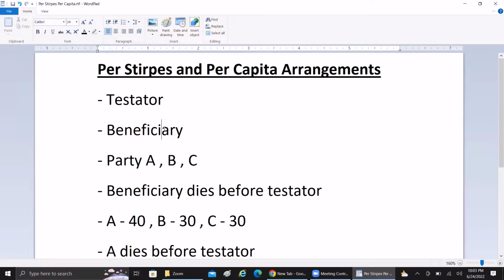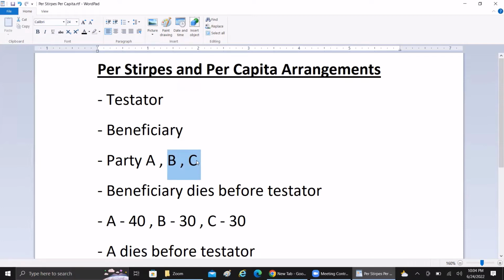In our example, 40, 30, 30 are the shares given for A, B, C. When A dies before the testator, under per stirpes the asset declared for the deceased person will go through the branch, to the children of A. Spouses do not benefit from this. Whereas under per capita, the deceased person's asset portion goes back and is equally divided among the other beneficiaries, B and C, of the current generation itself.